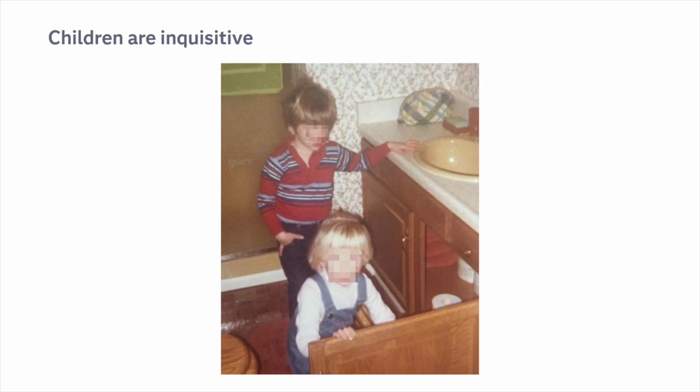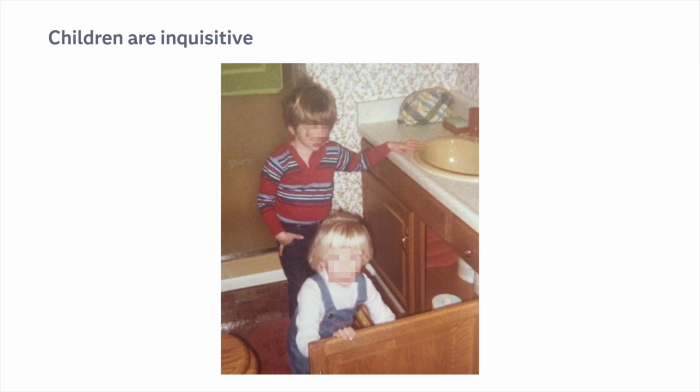Let me tell you a little personal story. This is a picture of my brother and sister. I'm one of 9 kids, and these are the youngest 2. My brother is a little over 3 here. My sister's about 2. When kids are toddlers, they're mobile, they can walk, and they're very inquisitive.